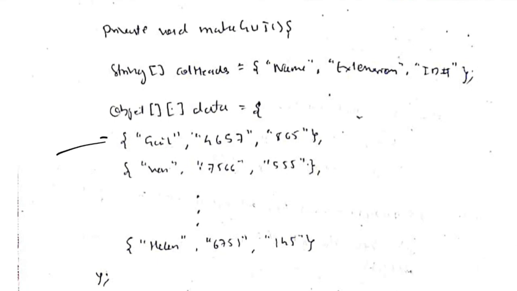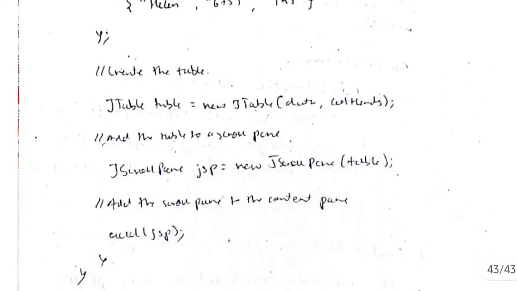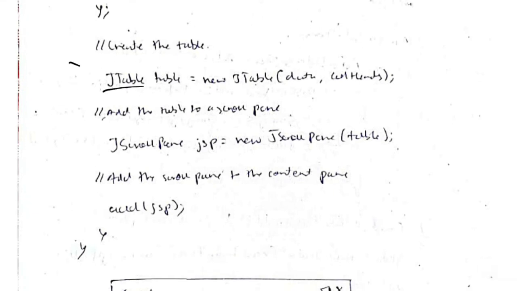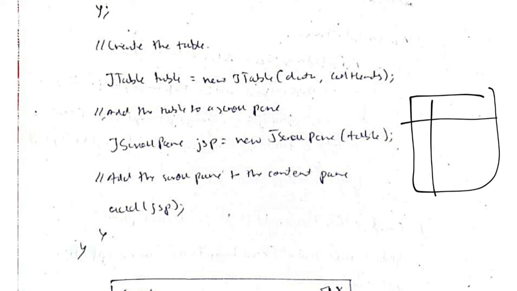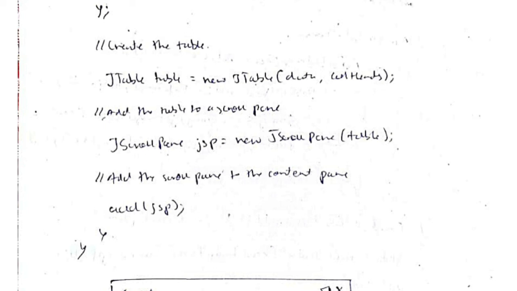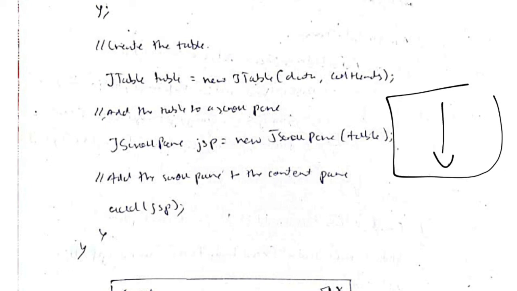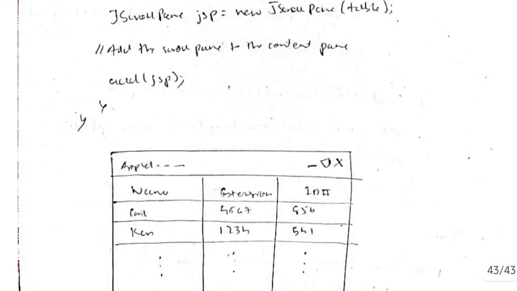Data will be as follows. Each row should have the name, extension and the ID. So we'll initialize a 2D array as follows. In the first row we'll have the name, extension and the ID, and the same for all other rows. After initializing that, we'll use both of these to create a table. Firstly we'll use the keyword JTable to create a table, and it will have the data and the column heads as arguments. After we pass that, a table will be created based on the 2D array, and then finally we'll add the scroll pane also, because we have to scroll the table from up to down. So for that we'll use a scroll pane, and finally we'll add both things in the content pane.